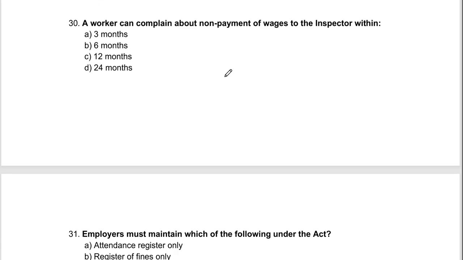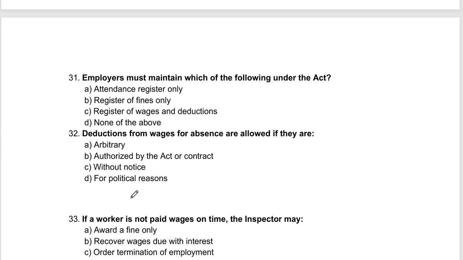Now let's come to question number 30. Second last question. A worker can complain about non-payment of wages to the inspector within how many months? See this, complain about non-payment of wages. So it is very clear, like 3 months, 6 months, 12 months and 24 months. So the correct option will be 12 months. Now let's come to question number 31.